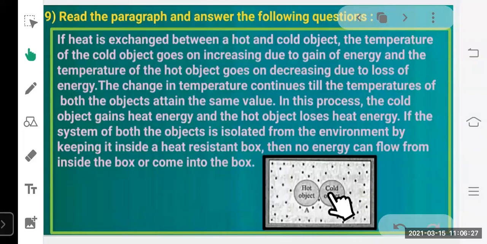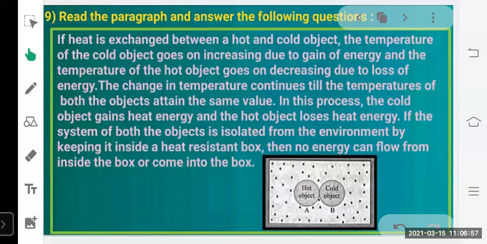And this transfer of energy continues till both the objects acquire the same temperature. Understood? And here these two objects are kept in an isolated box. That means no energy will be lost from these objects to the outside environment, and from the outside environment no heat can interfere in between their heat transfer. Okay. So I hope all of you understood this passage.